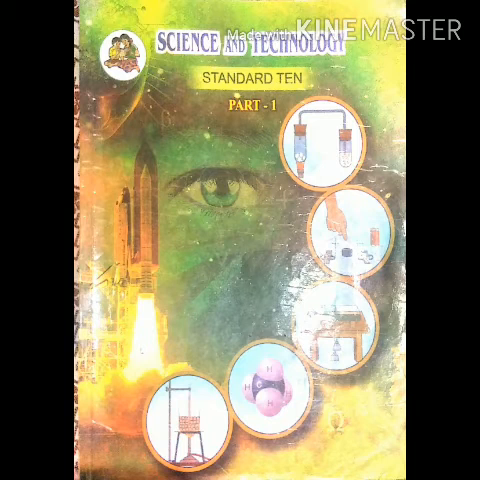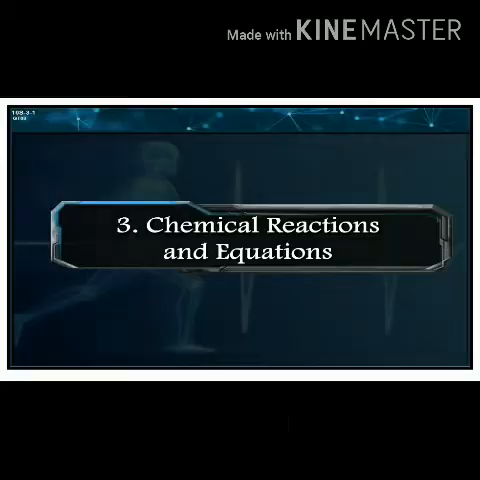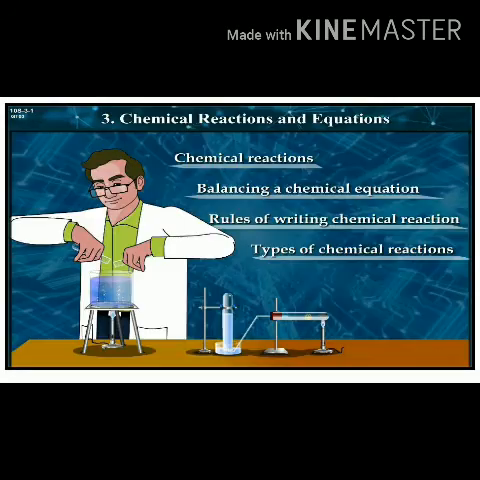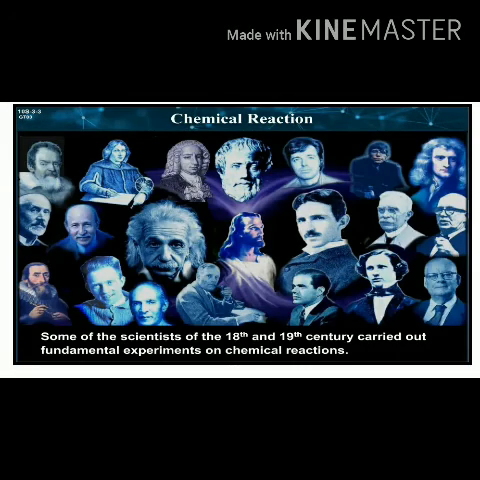Good morning, students. Today we'll see Science and Technology Part 1, in which the third chapter is Chemical Reactions and Equations. In this chapter, we'll see topics like chemical reactions, rules of writing chemical reactions, balancing a chemical equation, and types of chemical reactions. Some of the scientists of the 18th and 19th century carried out fundamental experiments on chemical reactions.